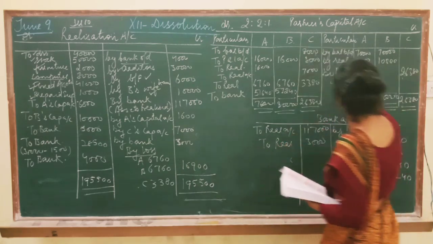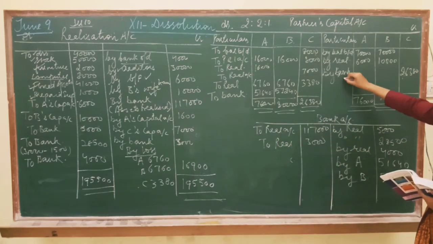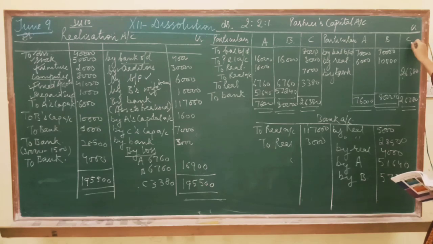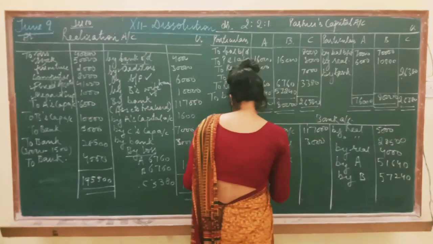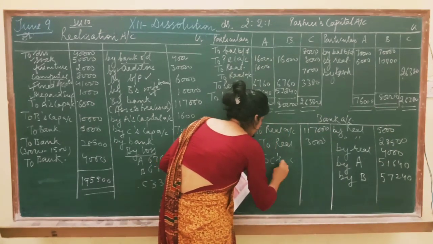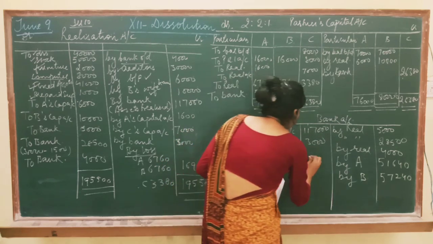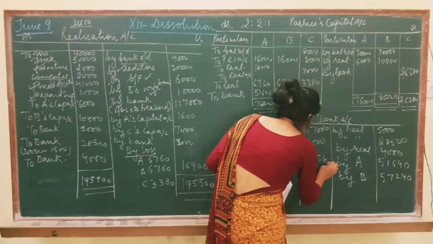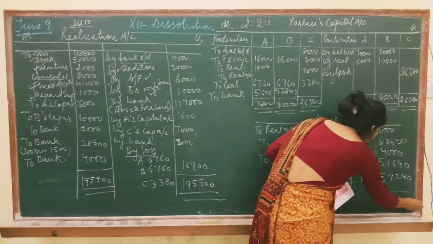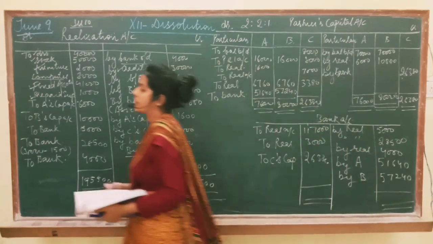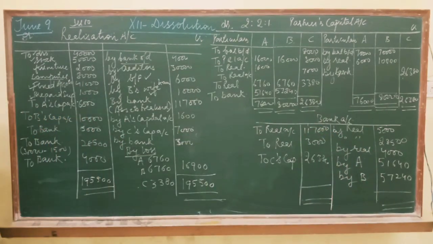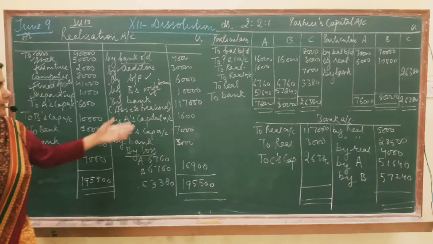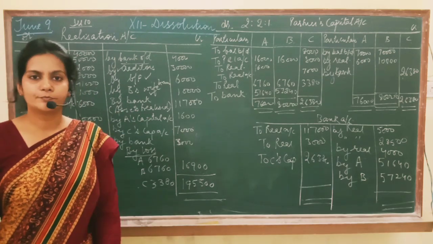And this side it is bank to C's capital. Fine. Then write here to C's capital. 26380 total. If the total of bank comes equal, it means that your question is correct. Fine. So I hope this point is clear to you all.